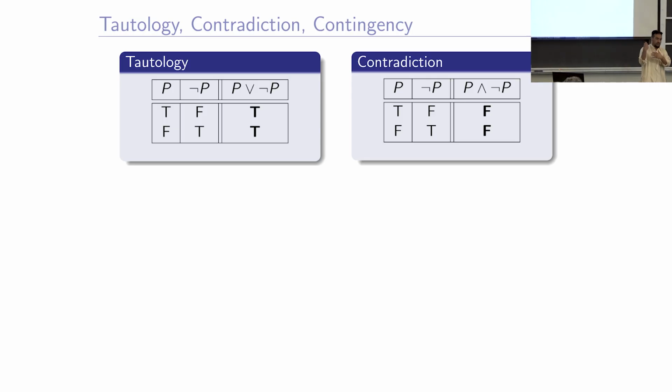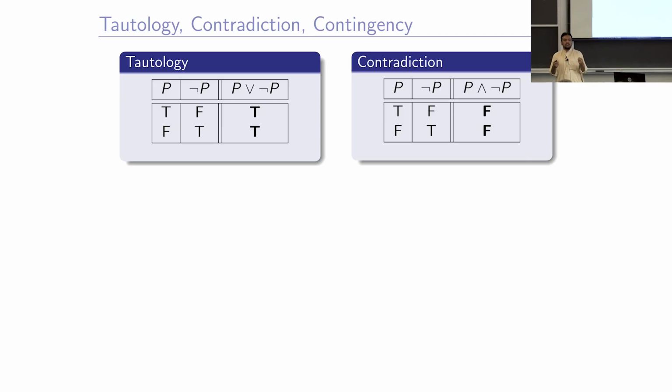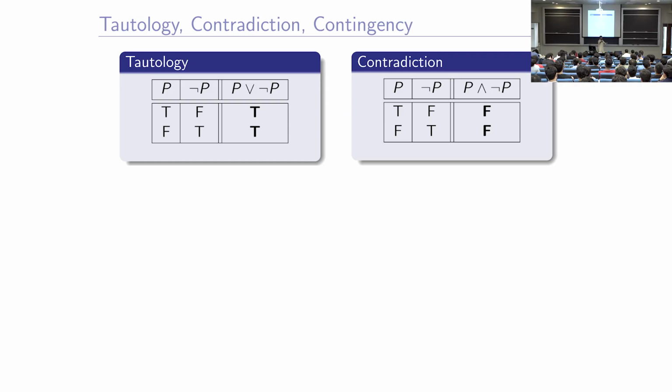Here your question would remain valid for this compound proposition also, P and not P. What are the possible values of P and not P? Why is F not a possible value of P and not P? Why does F, F not appear, when P is false and not P is false? Yes, please.